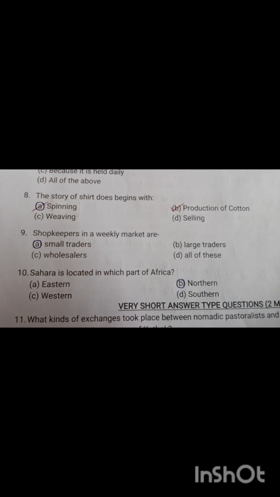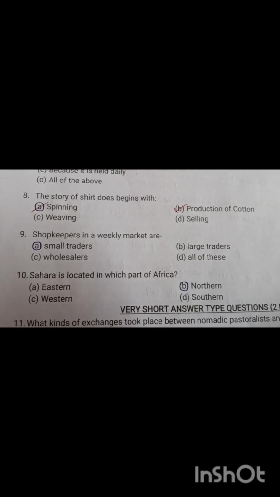A newspaper. Why is the weekly market called so? Because it is held on a specific day of the week. The story of the shirt thus begins with the production of cotton. Shopkeepers in a weekly market are small traders. Sahara is located in the part of Africa, Northern Africa.